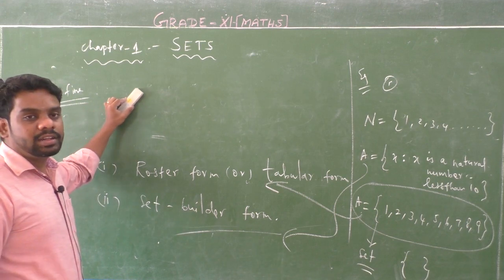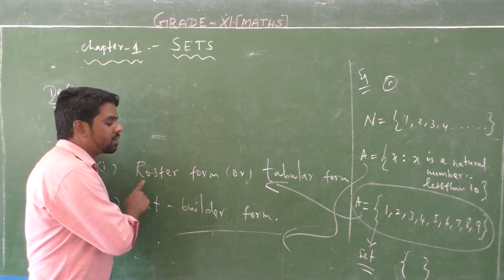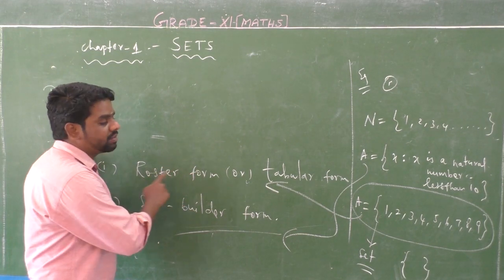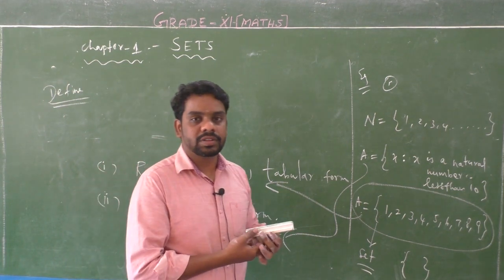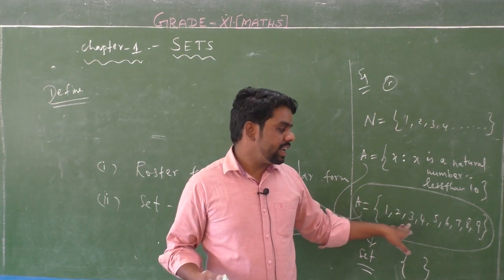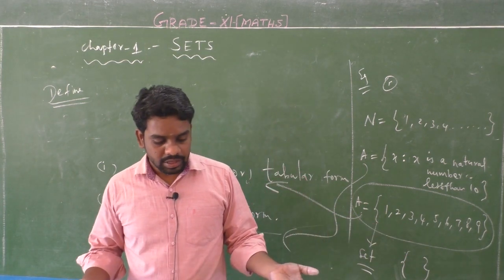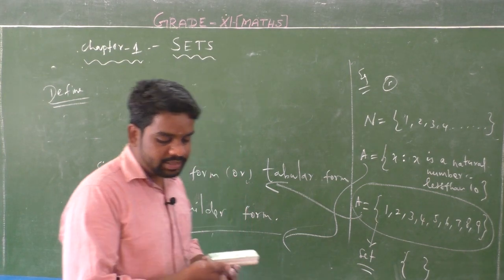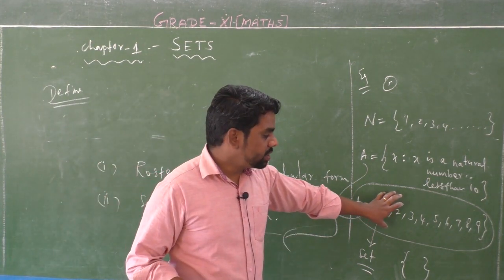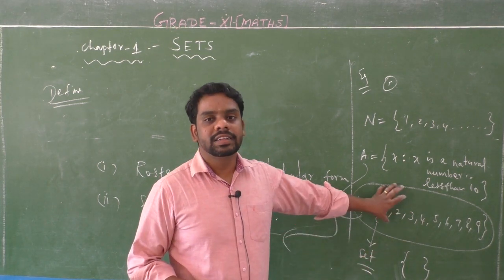once again recall, listen students, two types of representation of a set. First type: roster form or tabular form. Roster form, tabular form, same method. For example, A equal to 1 2 3 4 5 6 7 8 9. In the roster form, all the elements are listed with commas, in between the set brackets.